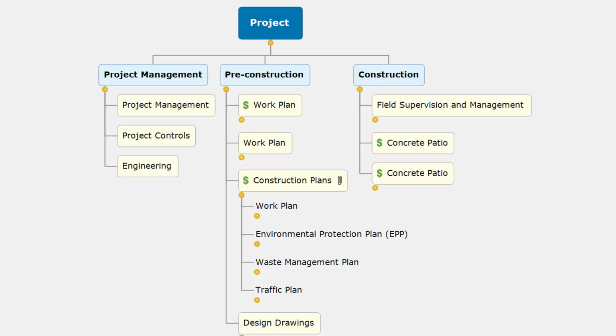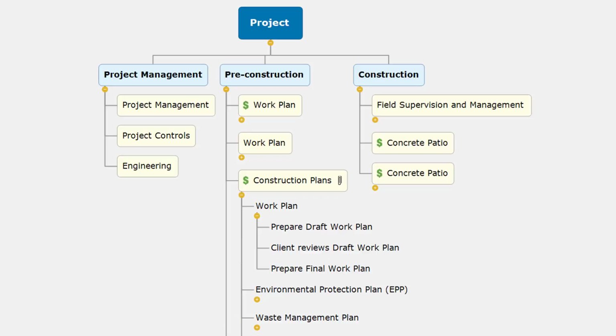Notice how I'm only capturing cost at the construction plans, and the reason is that these plans that I have grouped with the construction plans don't take a lot of effort. I don't want to have the burden of giving 4 different WBS codes for the team to charge to. What I have found is sometimes it's difficult for the team to charge to the correct WBS. So in this example, I have one WBS for all of the plans, but I have separated the 4 different plans. And let's look at the activities.